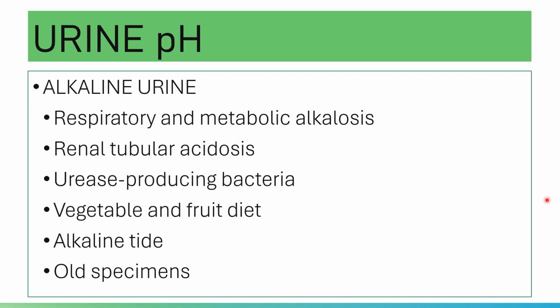Please note that in renal tubular acidosis, there is an inability to produce an acidic urine due to the inability of the tubules to secrete ammonia. Please go back to how ammonia helps in releasing hydrogen ions; we mentioned that earlier. Aside from that, there are medications that are utilized to induce an alkaline urine to treat calculi.